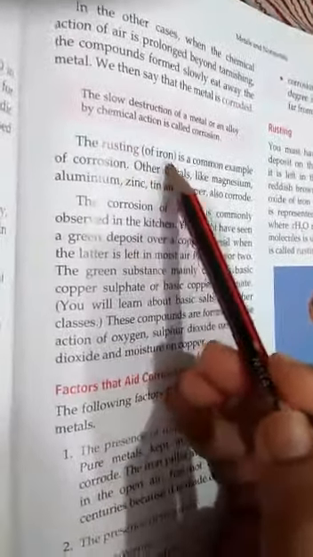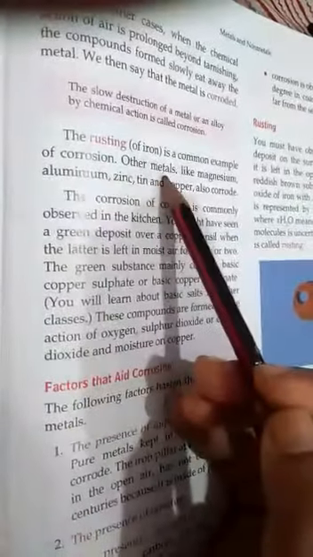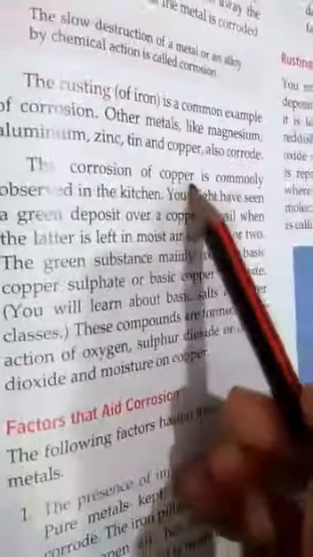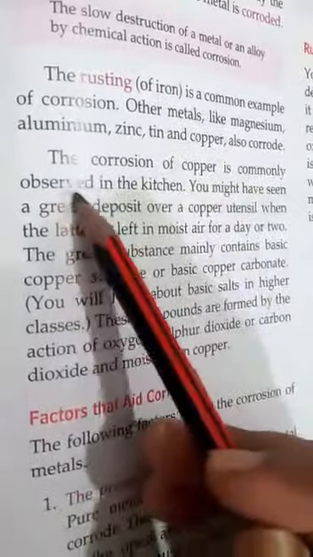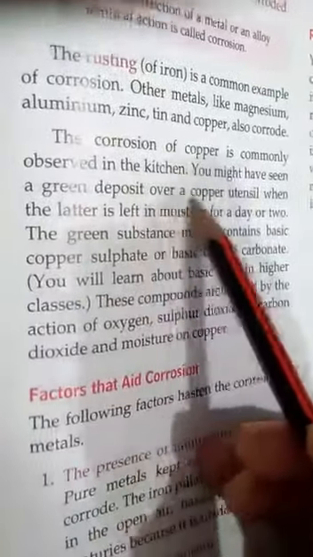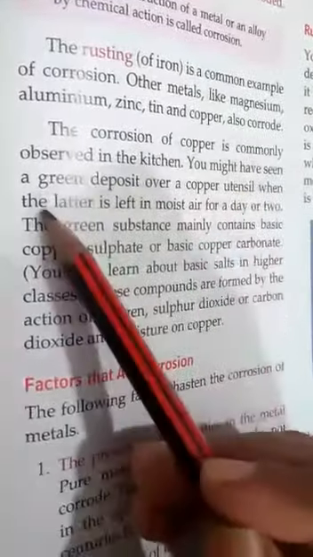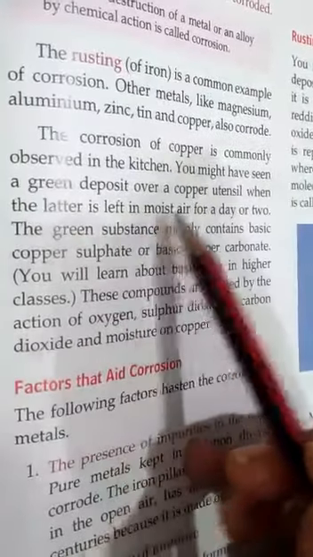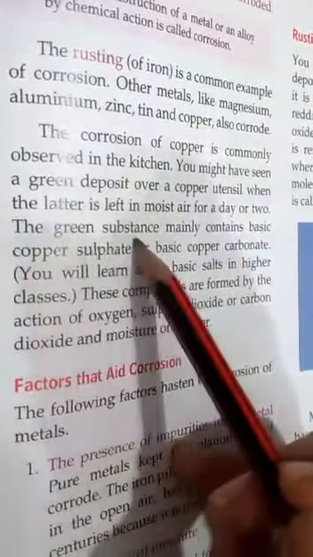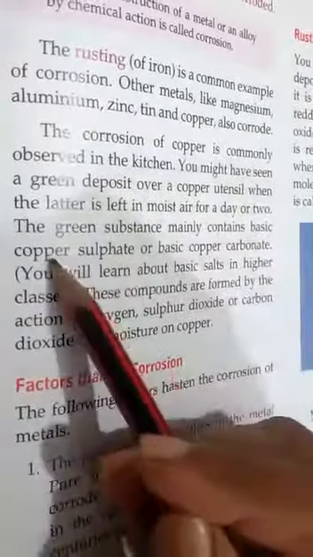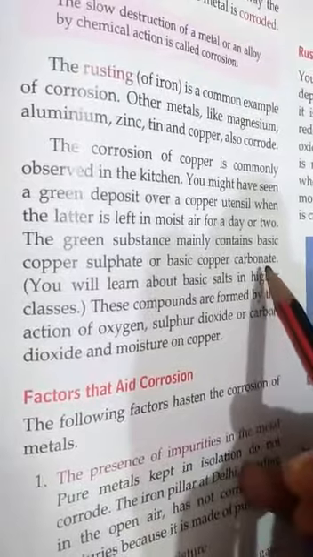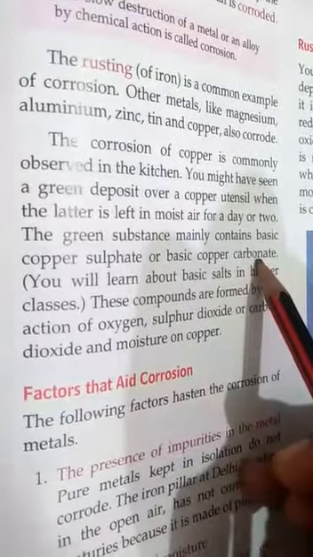The rusting of iron is the common example of corrosion. Other metals like magnesium, aluminium, zinc, tin, and copper also corrode. The corrosion of copper is commonly observed in the kitchen. You might have seen a green deposit over a copper utensil. When it is left in moist air for a day or two, the green substance mainly contains basic copper sulfate or basic copper carbonate. So here we can see the green deposit on the copper utensils.